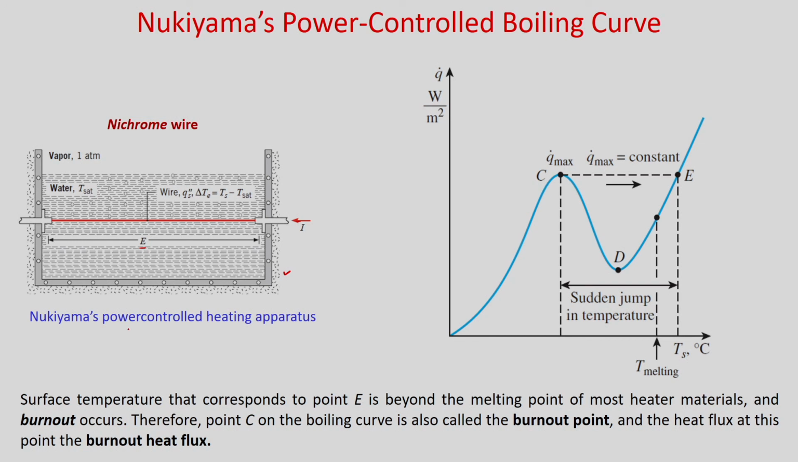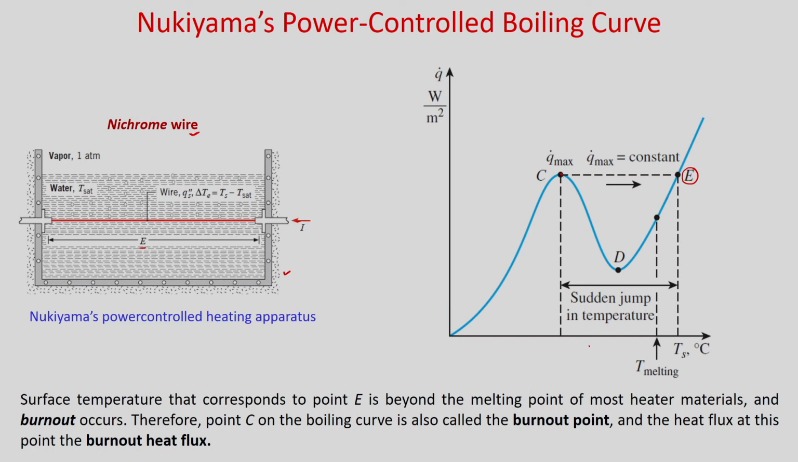So, you can see this is your Nukiyama power control heating apparatus. When he did this experiment using nichrome wire, you can see in the natural convection and nucleate boiling it goes along, but when it reaches the critical heat flux, then suddenly it jumps to point E, where actually burnout takes place.